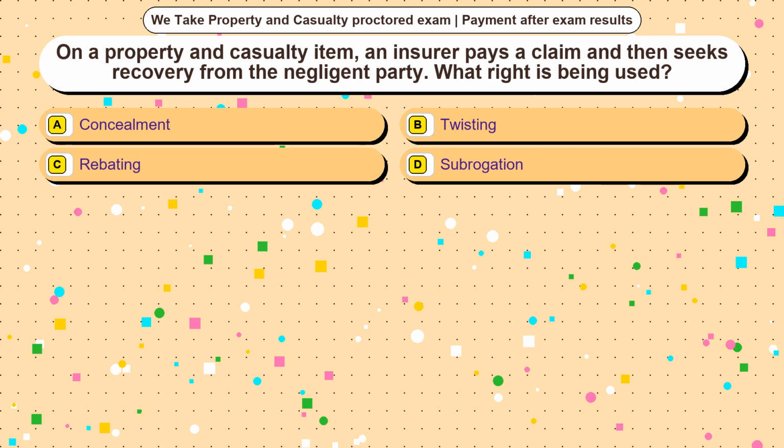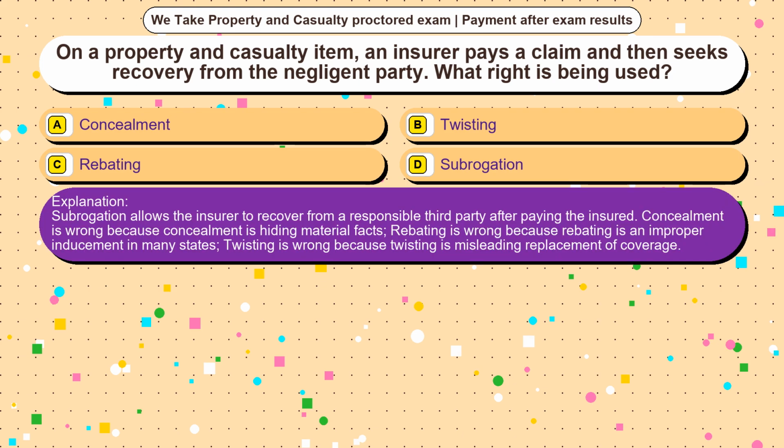The correct answer is option. Subrogation allows the insurer to recover from a responsible third party after paying the insured. Concealment is wrong because concealment is hiding material facts. Rebating is wrong because rebating is an improper inducement in many states. Twisting is wrong because twisting is misleading replacement of coverage.